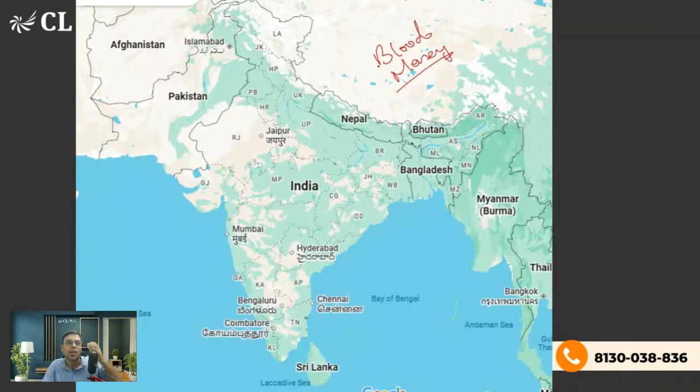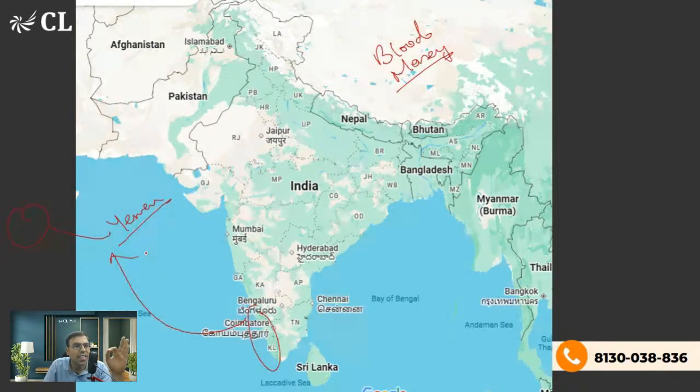Okay. Look, actually, blood money was a little bit in the news, so I'm telling you about it. Someone is asking. Somewhere here you will find Yemen. Yemen is here. I think the lady, if I'm not wrong, is from the state of Kerala. She had gone to Yemen for doing some job or some other purpose. The allegation against that lady is that she has killed someone in Yemen. I'll tell you what blood money is. She has killed someone in Yemen, I think it's murder.